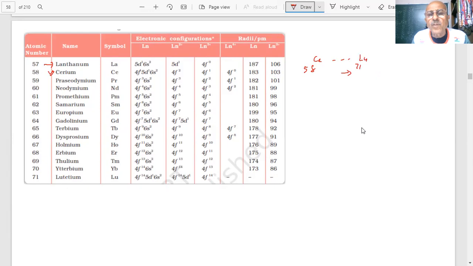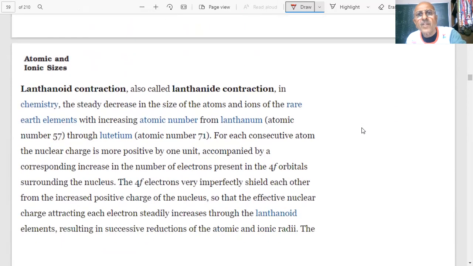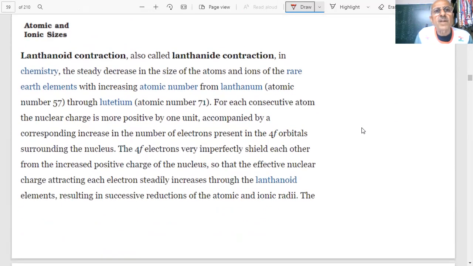And now we want to see, student, the next property: atomic and ionic sizes. What is important? What question is coming in the paper? Atomic and ionic sizes, students.